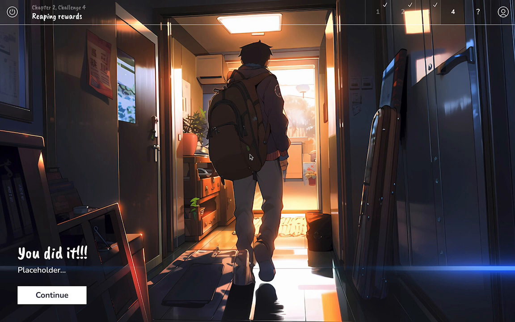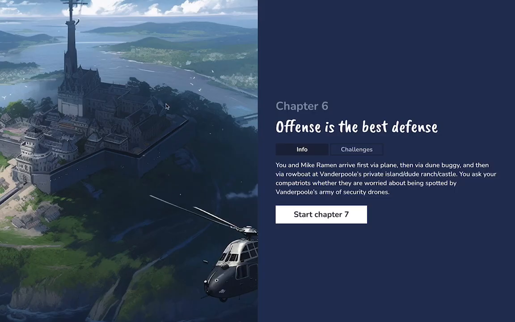we make our way to Vanderpool's private island to try to find some more information about him. So now we're leaving our apartment here off into adventure, like at the end of the first chapter where we had this helicopter flying. Now we've packed our bags and we're off again. These images in this chapter are not that great. I think they generally work, but we have more work to do. So this is meant to be Vanderpool's private island, and here's a helicopter flying and landing.